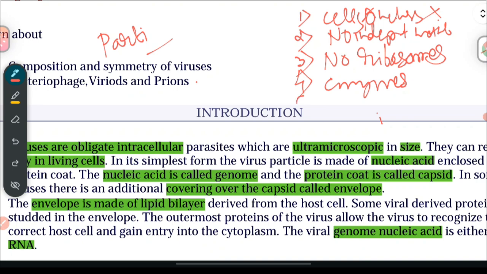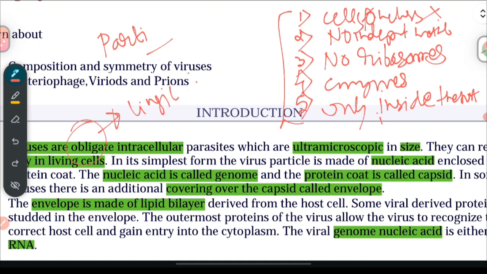Then another thing, which is very important, is that viruses can only be reproduced inside the host cell, only inside the host. So if the virus is outside the host cell, then that is just a particle which only reproduces when it enters a host cell. So these 5 criteria make a virus an obligate intracellular parasite. It needs a living host, nothing but a cell, to survive. Survivability is nothing but to reproduce.